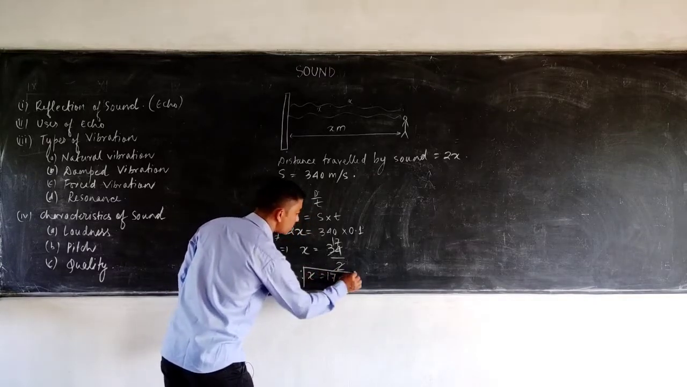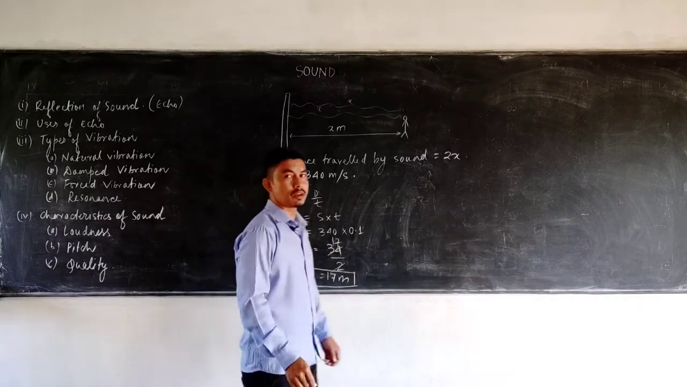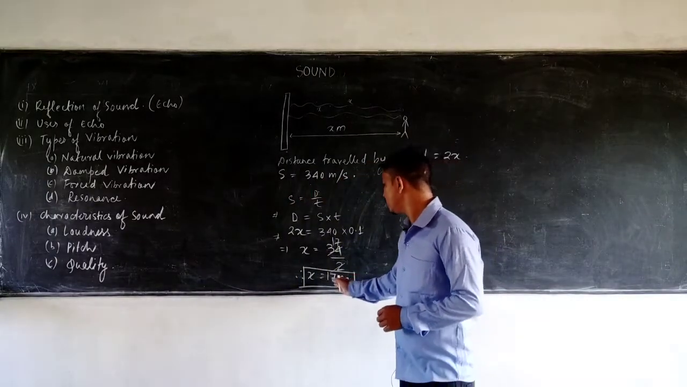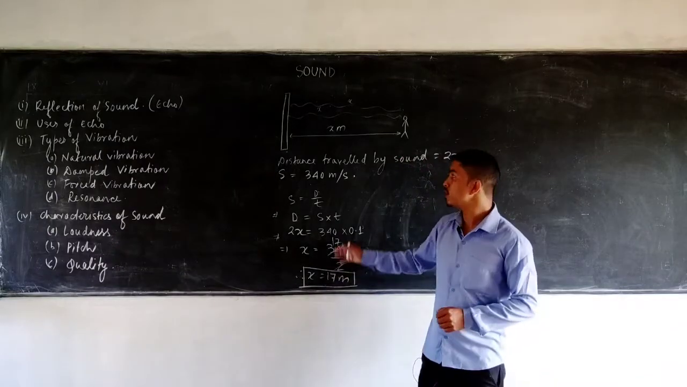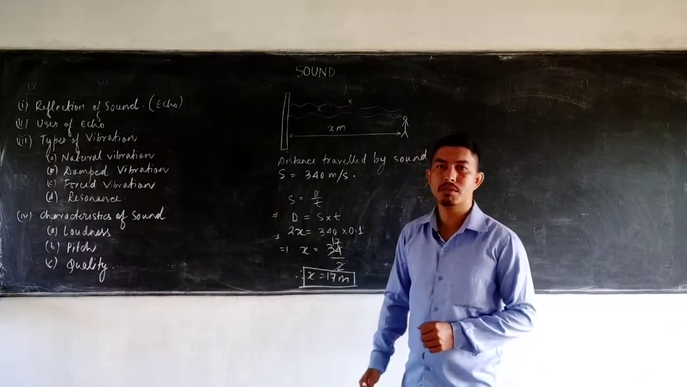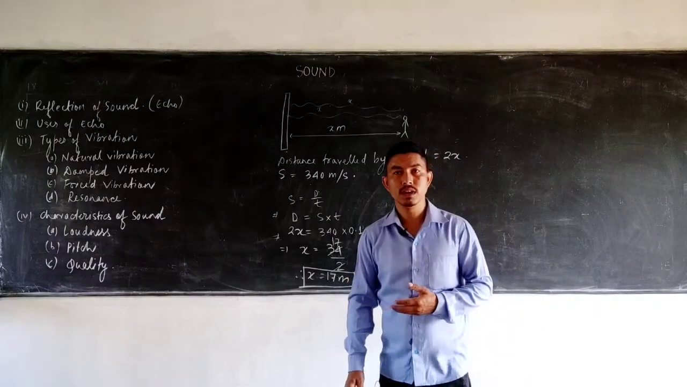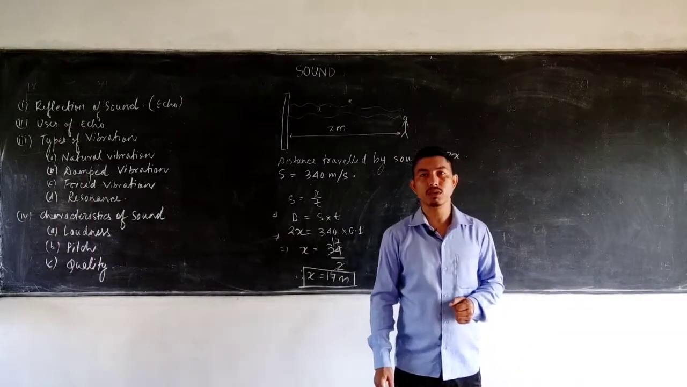Okay, so this is the first condition to hear an echo. That means the distance between the source and the obstacle must be at a minimum distance of 17 meter. Okay, so this is very important from your examination point of view. So apart from this first condition, there are other conditions as well to hear an echo.